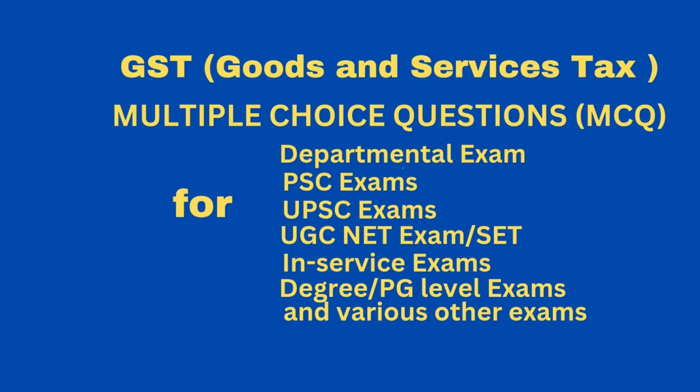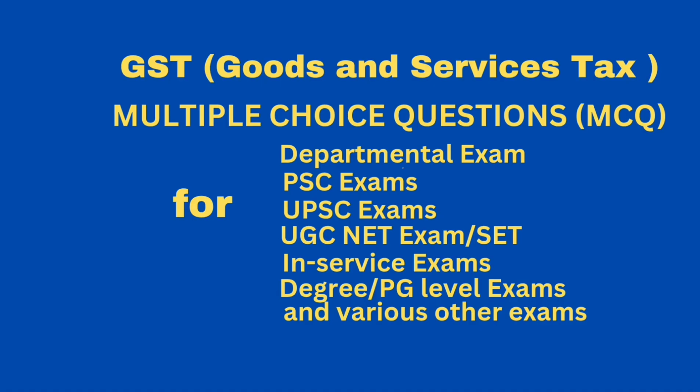Question, which of the following taxes will be levied on imports? Option A, CGST. Option B, SGST. Option C, IGST. Option D, Basic Customs Duty, BCD and IGST. Correct answer, Basic Customs Duty, BCD and IGST. Question, which model of GST has been introduced in India? Answer, dual GST. Question, zero rated supply means, answer, export of goods or services or both